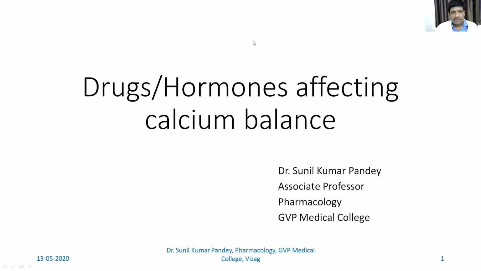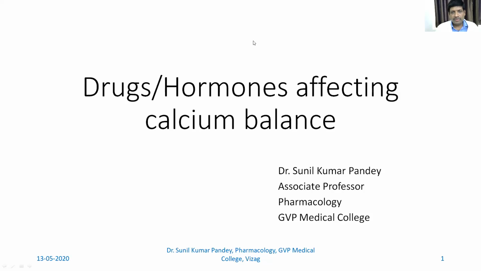There are external factors or internal factors which may affect the balance of that particular endogenous release. Now, in today's class, we will discuss the external and internal factors which affect the calcium balance. Under the hormone section, we have already seen that there are hormones released from the anterior part of the pituitary gland and the posterior part of the pituitary gland. And those releases are controlled by the hypothalamus also.